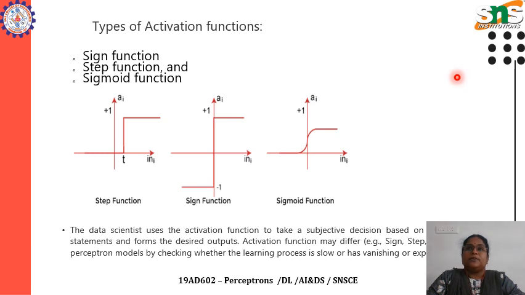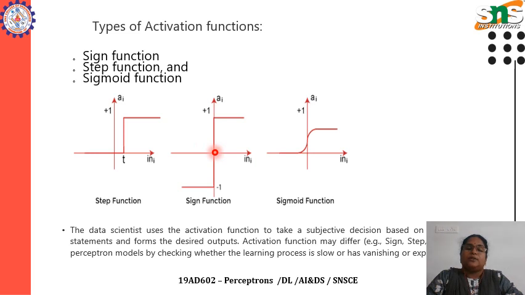There are three different types of activation function: sine function, step function, and sigmoid. The first one is the step function. It looks like a step. It starts from 0 and increases towards the positive, like 0, plus 1, plus 2, plus 3. Then again it has a straight line. So it is a step function.